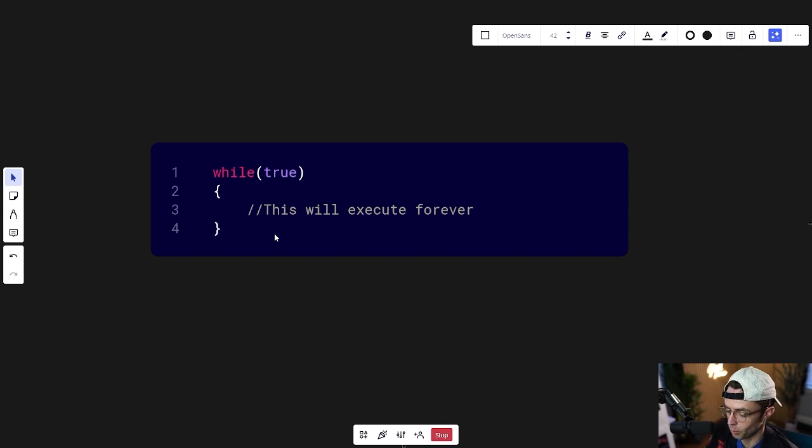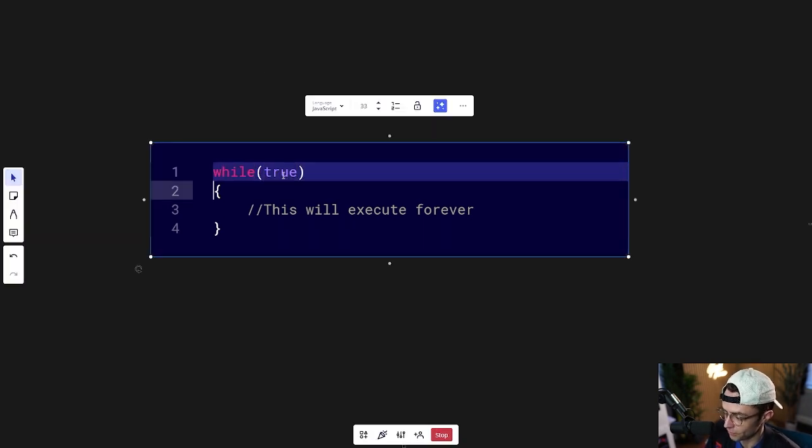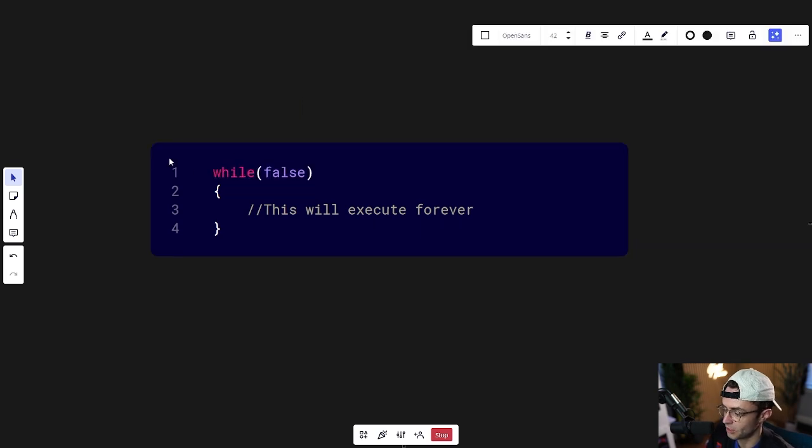Yes, this while loop is just to illustrate how it works, and you would never do this because it will indeed execute forever. And also, one other very important aspect of the while loop is that if this is false to begin with, a while loop may not execute at all. And if this is false, it will literally just skip the while loop.